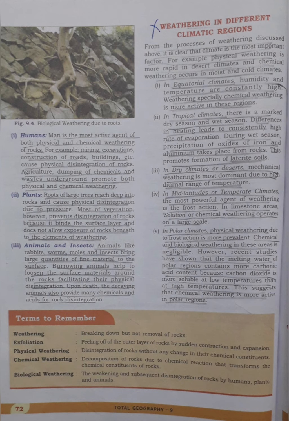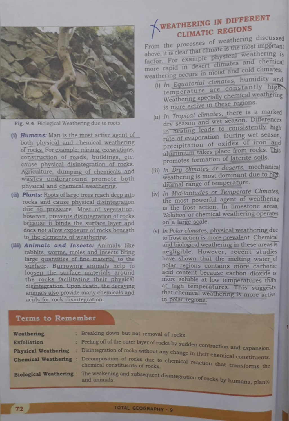Humans. Man is the most active agent of both physical and chemical weathering of rocks. For example, mining, excavations, construction of roads, buildings, etc. cause physical disintegration of rocks. Agriculture and dumping of chemicals and waste underground promote both physical and chemical weathering. Plants. Roots of large trees reach deep into rocks and cause physical disintegration due to pressure. Most of the vegetation, however, prevents disintegration of rocks because it binds the surface layer and does not allow exposure of rocks beneath to the elements of weathering.